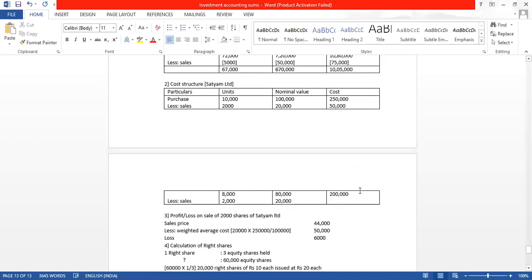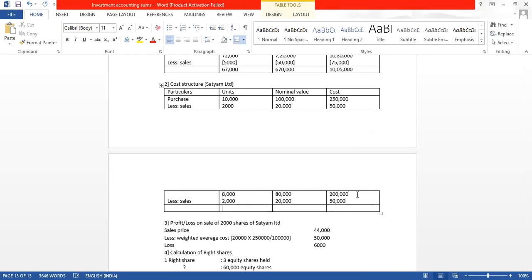So let us give another effect of profit. Here we can write again, it is 50,000. And how much is left now? 6,000 shares. Here it is 60,000. Here it is 1,50,000.